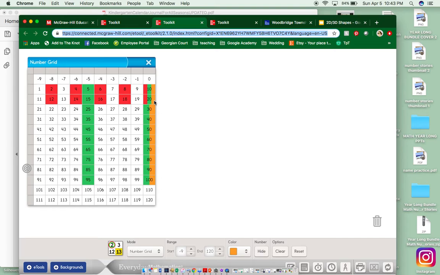Now you may go to your 10 frame page, add 1 dot. So you should have 6 dots in that 10 frame. And let's count by tens. 10, 20, 30, 40, 50, 60, 70, 80, 90, 100.